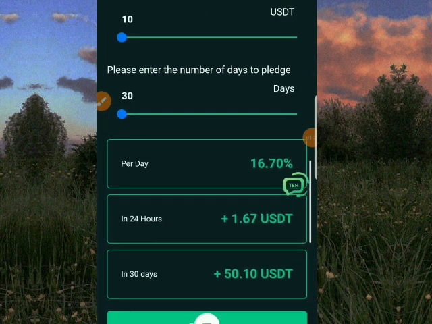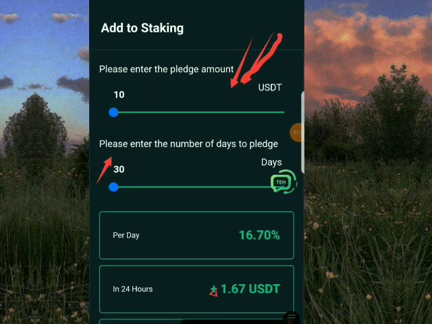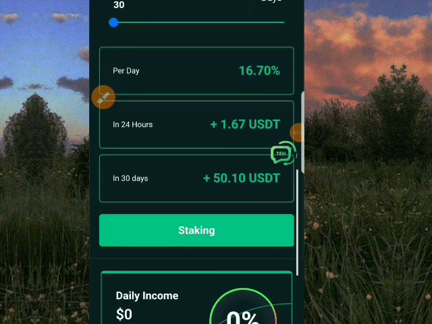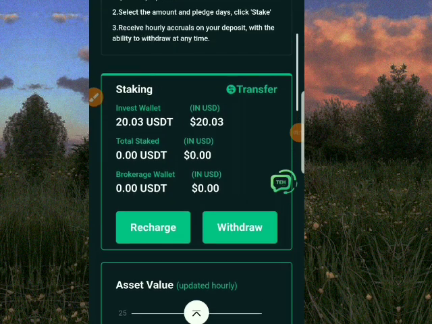What you just have to do quickly is input how much USDT you want to stake in this platform after you have recharged, and then input how many days you wish to earn daily profit. You can see mine is 10 USDT and I have 30 days, and my payday is 16.70 percent, and that is very fair. In 24 hours I will be having 1.67 USDT, and in 30 days I'll be having 50 USDT. You just click on stake. Once you click on stake, you have subscribed to daily profit and daily USDT in this platform.